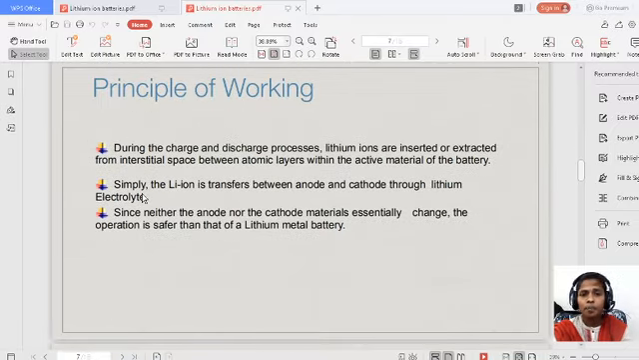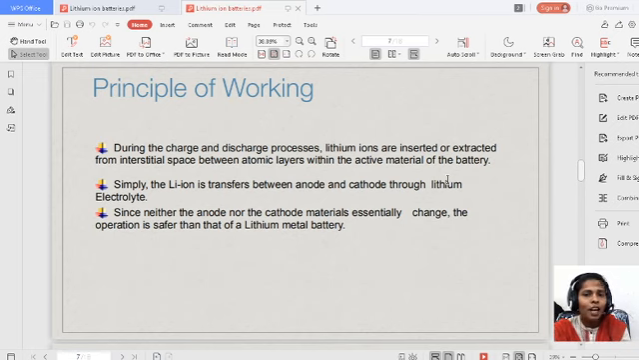So let us see the principle of working. During the discharging and recharging process, lithium ions are inserted or extracted from the interstitial space between atomic layers within the active materials of the battery. So the lithium ion battery has a layered structure. In these layers, lithium ions are inserted and extracted. Inserting is nothing but gaining of lithium ions. Extracting is nothing but removal of lithium ions.